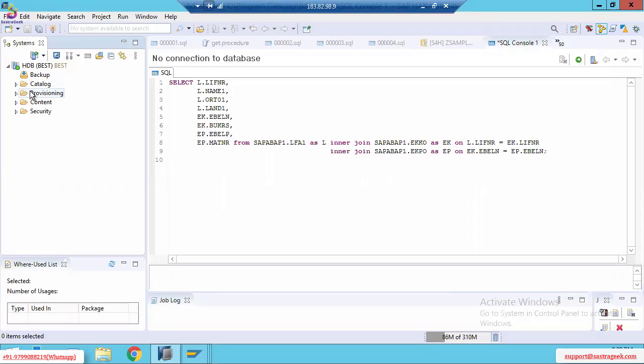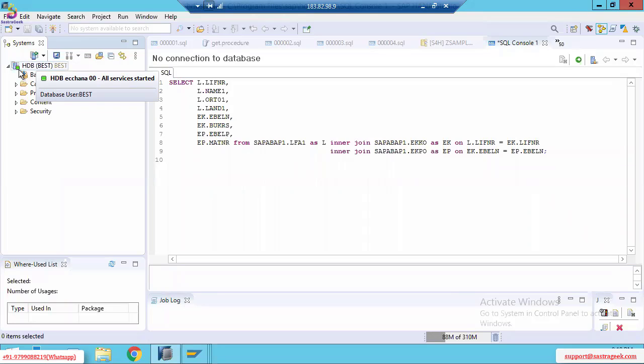the HANA database was expanded. Once you provide the credentials, the HANA database is connected.